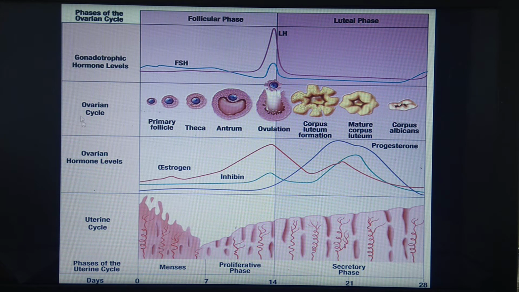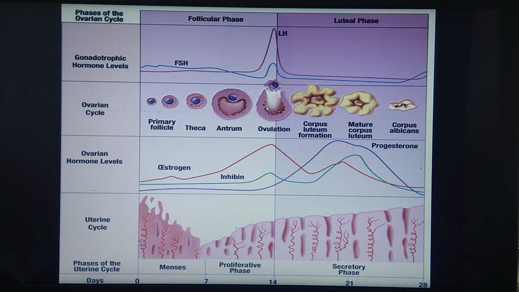Secondly, what happens inside the ovary? You can see here that primary follicles are present. Many of the primary follicles are there, and a few of them start developing into secondary follicles. These secondary follicles are seen in this menstrual phase.